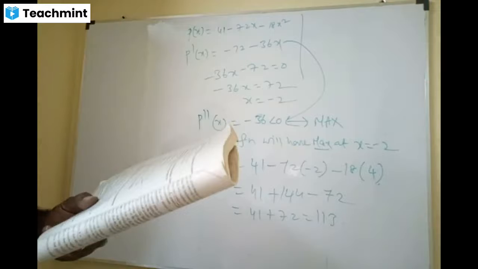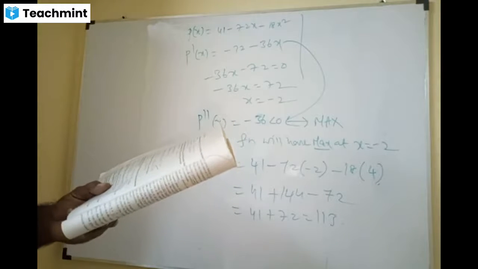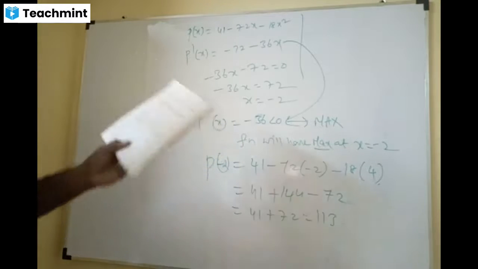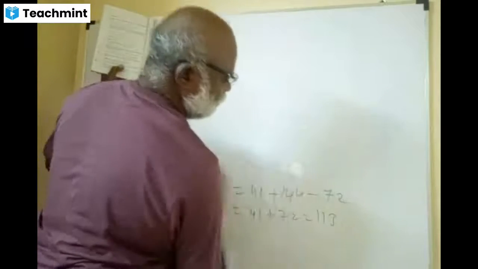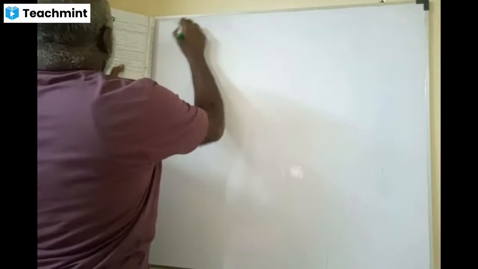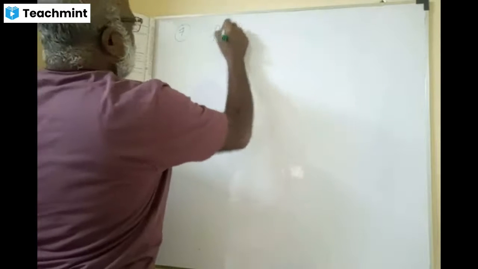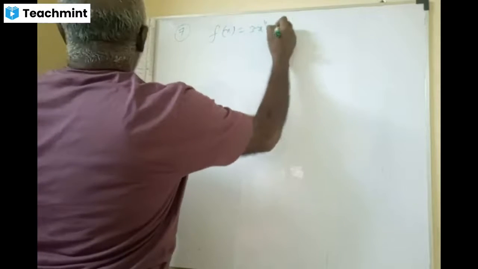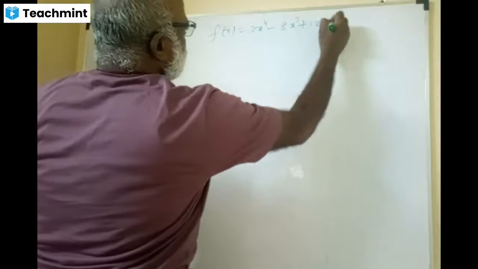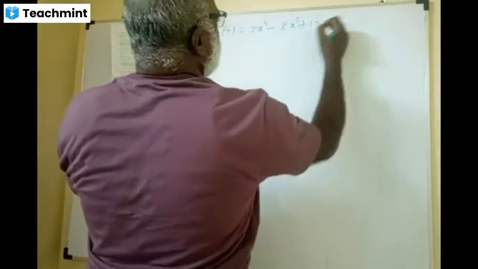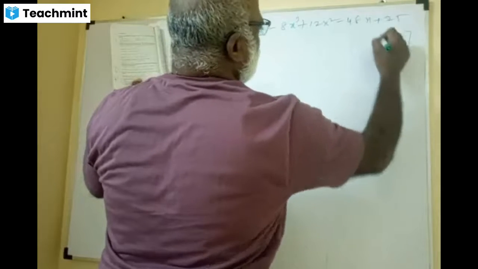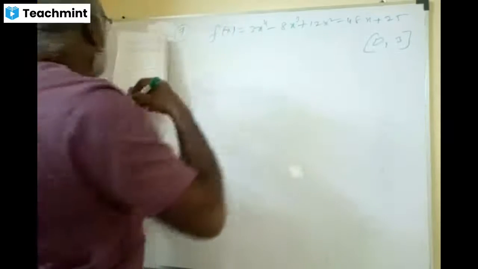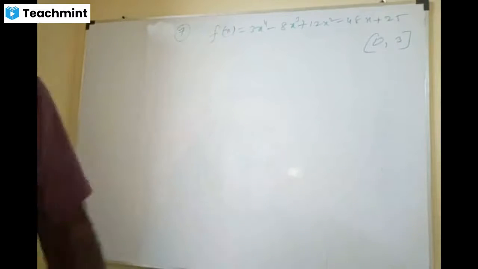Question number 6 is done. In the same way, the 7th one also: find both the maximum value and minimum value of the function. Let us see. The 7th one: find both maximum and minimum of f of x equals 3x power 4 minus 8x cube plus 12x square minus 48x plus 25, and the interval is 0, 3. Find both the maximum value and minimum value of the function.